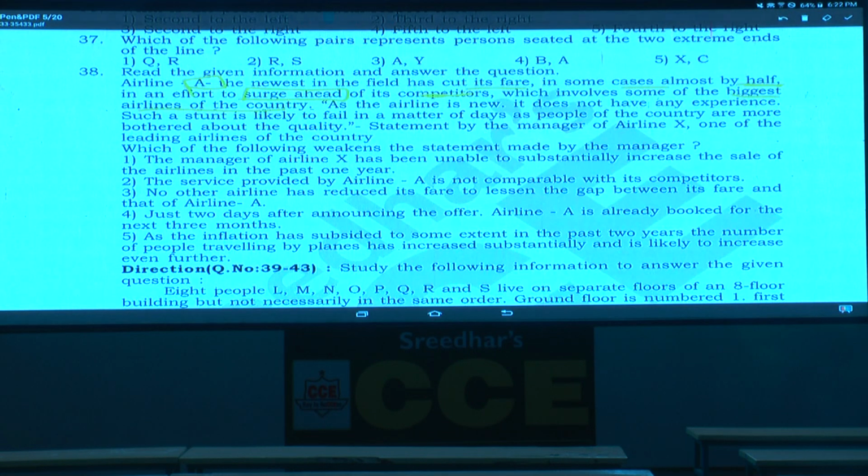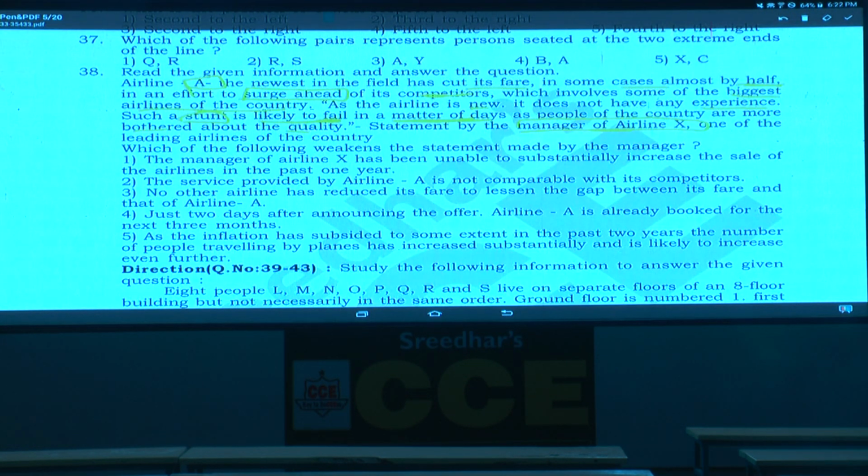As the airline is new, it does not have any experience, then such a stunt is likely to fail in a matter of days, as people of the country are more bothered about the quality. And this is the statement made by whom? This is the statement made by the manager of airline X, one of the leading airlines of the country, isn't it?